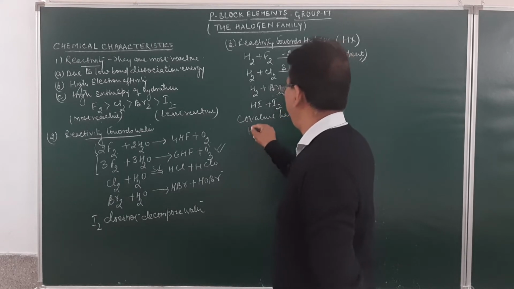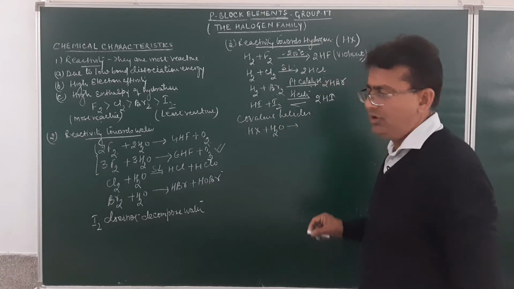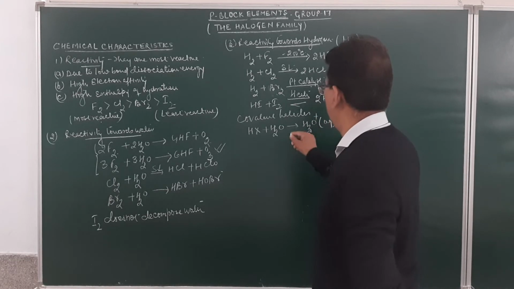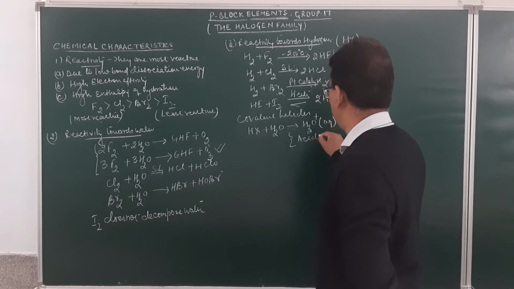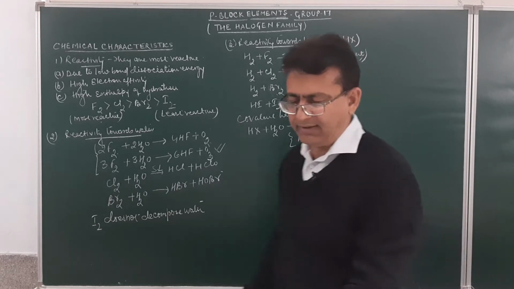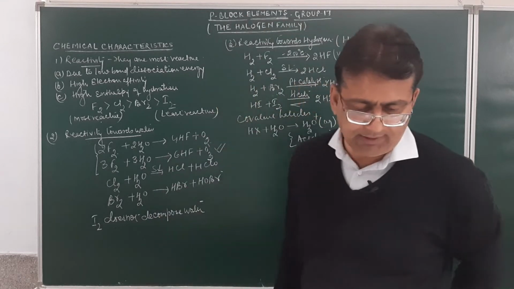And when these halides are dissolved in water, it may result in the formation of hydronium ion and the halide ion, which shows that they are acidic in nature. So all the hydrogen halides are covalent halides and they are acidic in nature.